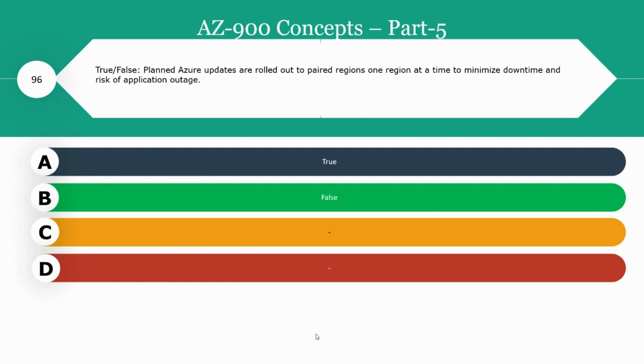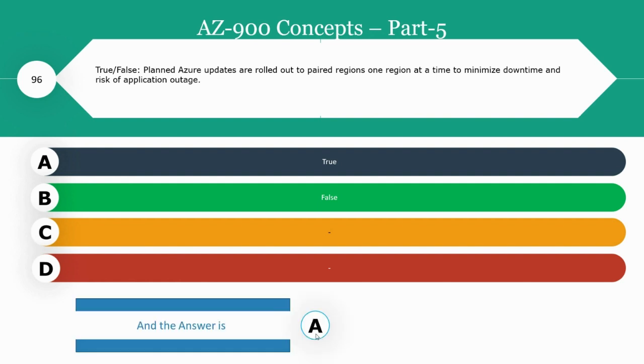Next question is true or false? Planned Azure updates are rolled out to paired regions, one region at a time, to minimize downtime and the risk of application outage. Is it true or false? The right answer for this question is true.